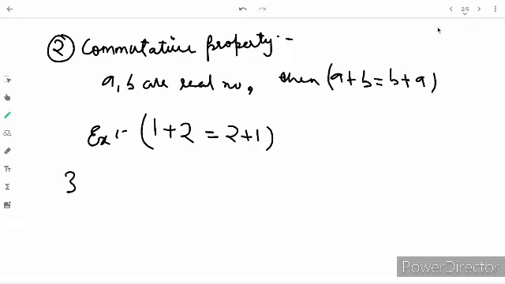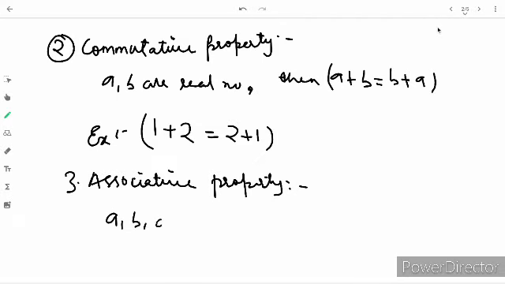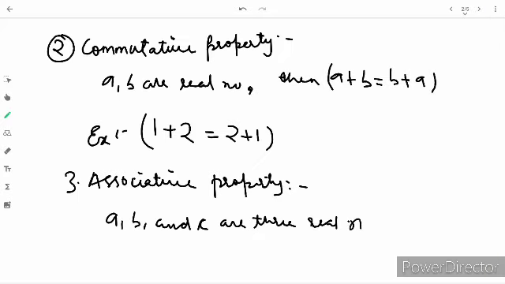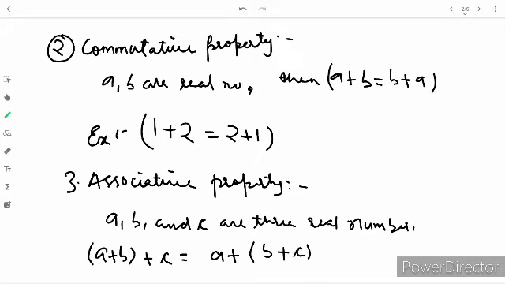The third property is associative property. It says that if A, B, C are three real numbers, then (A plus B) plus C equals A plus (B plus C). So this is an associative property.